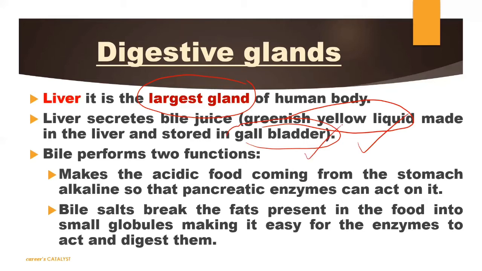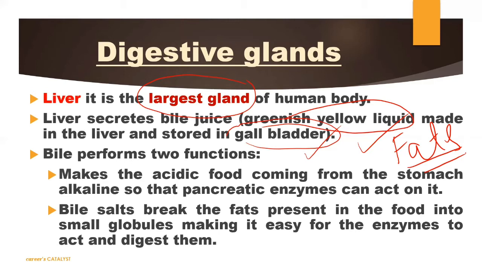Now we will talk about the function performed by this bile juice. Actually, bile does not contain any enzyme, but it is essential for digestion. It is very important for digestion because it makes the medium alkaline and contains some salt also, which helps to emulsify fats. This is very important here. We are talking about bile. I told you earlier, bile is not an enzyme, but still it is essential. Why? Because it helps in digestion, and it contains some salt which helps to emulsify fats.